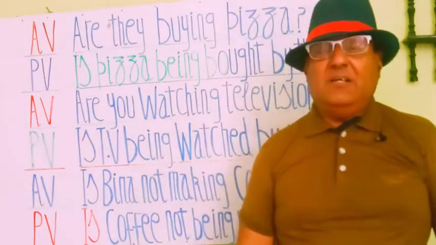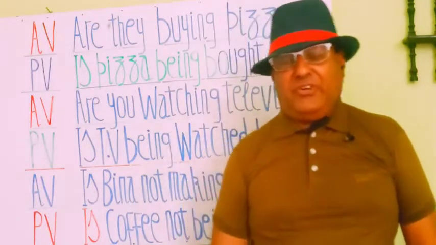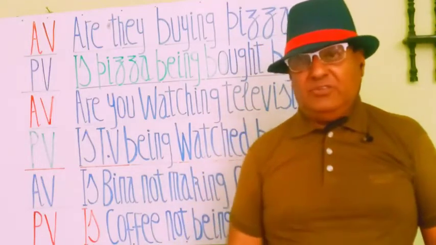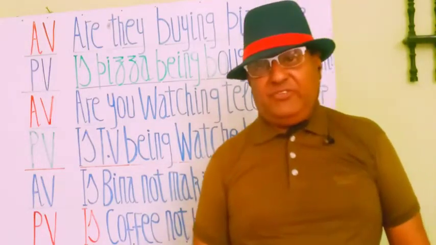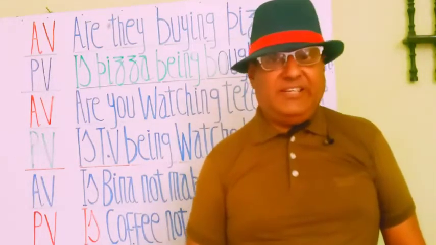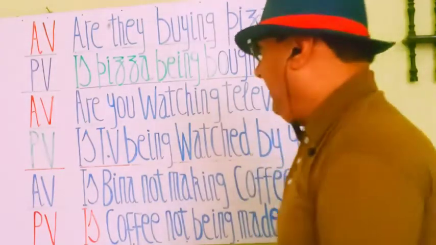Yes students, we have made certain changes according to the present continuous tense, and we have applied the rules. By applying the rules, we have made the passive statements, and these are very important phrases. Let's read them out once again. आइए एक बार फिर से दोहराते हैं. ये इतने अहम जुमले हैं.